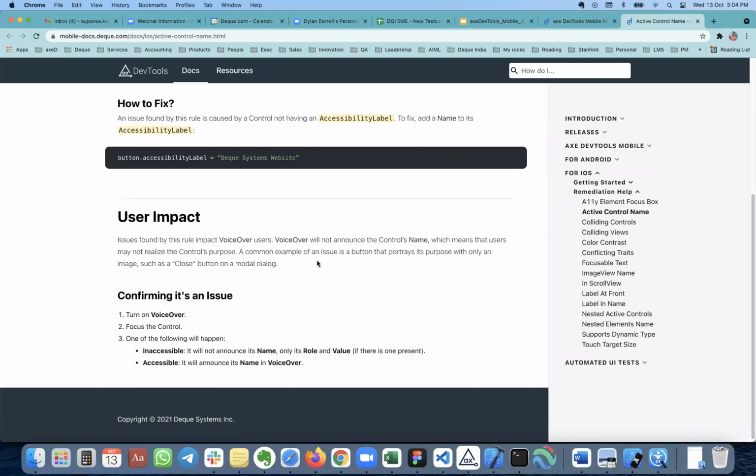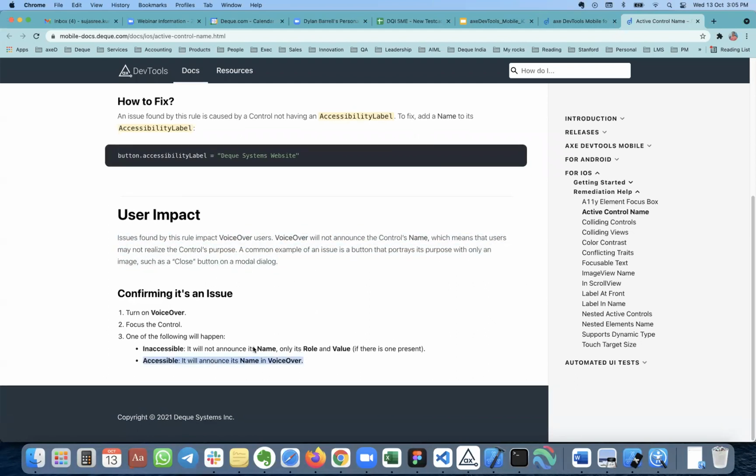Let's say, for example, your app is a transactional app, and the end user is doing a withdrawal. If they do not know what they are navigating through, like if there is no label and they just hear something like button or some kind of link, or maybe it announces the role but doesn't have a proper label, it doesn't announce whether they are clicking a withdrawal button or other buttons on your screen, right? So that's the kind of impact. They are stuck there, they do not know what they are clicking. That kind of impact level is defined here.